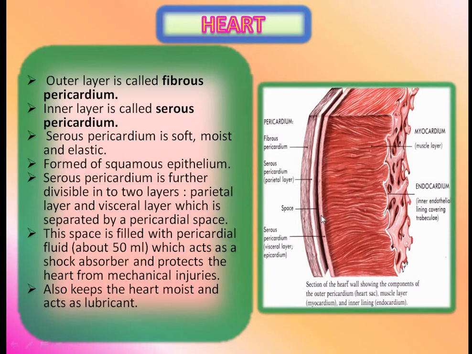It also keeps the heart moist and acts as a lubricant.